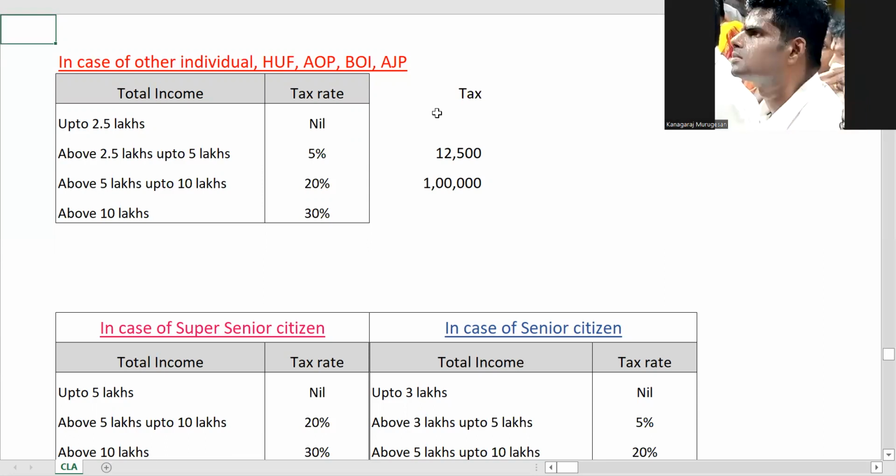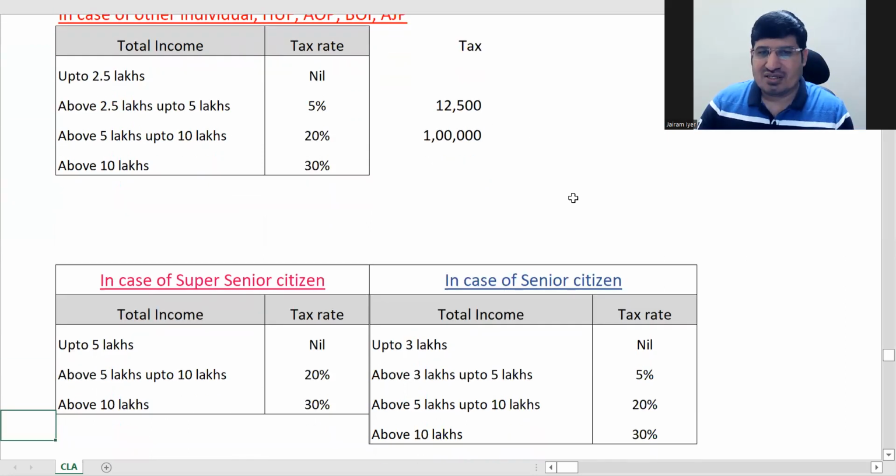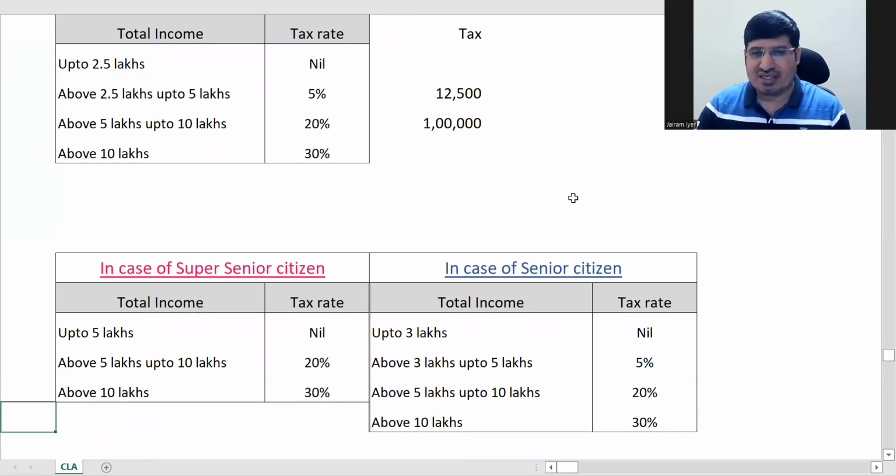So now next is your senior citizen. For senior citizen, if you see, up to 3 lakhs is nil. If you see the above one, up to 2.5 lakhs was nil, correct?